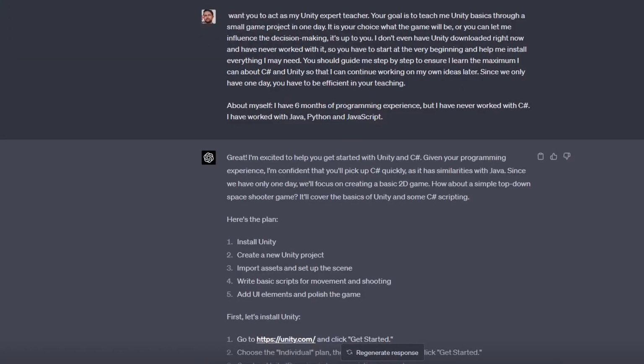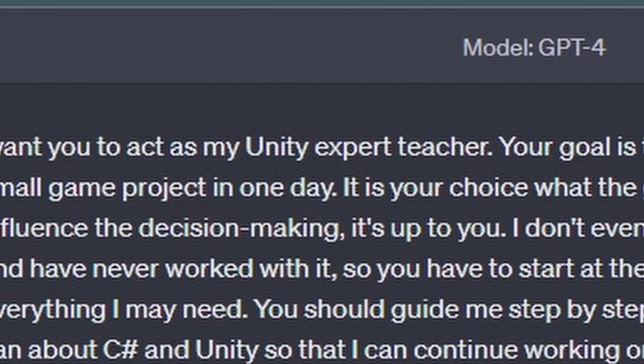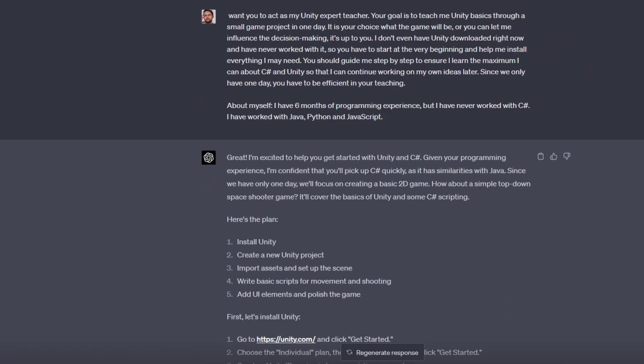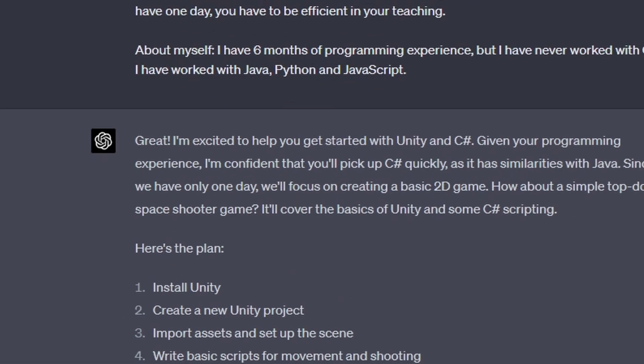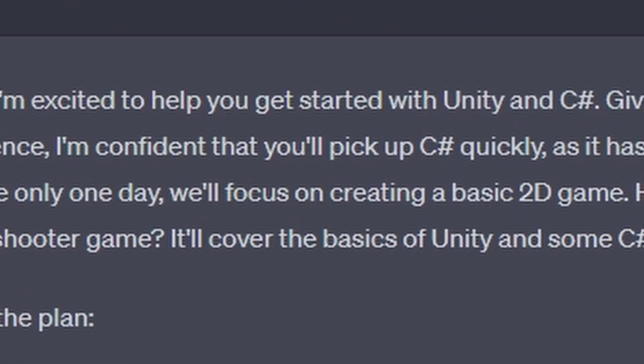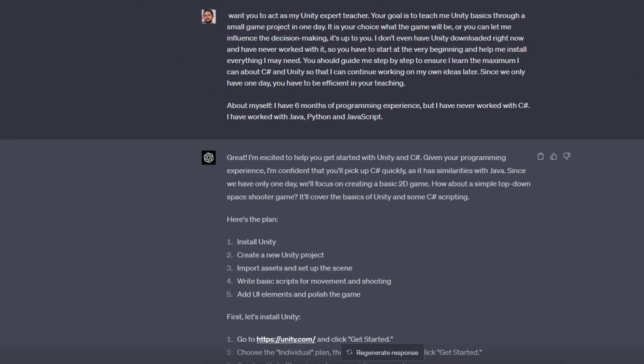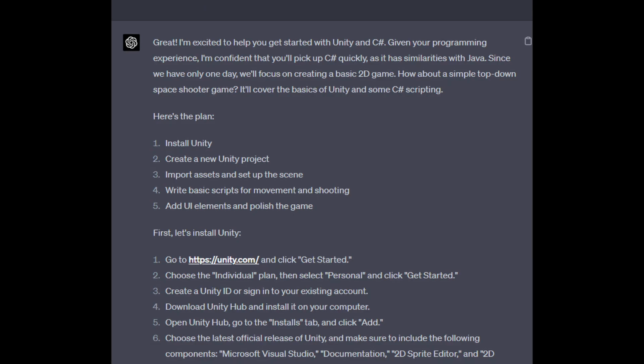I started off by asking ChatGPT to be my expert teacher and to teach me the basics of Unity by making a small game project. I explained to it that I didn't even have Unity installed, nor had I ever worked with C Sharp. I did mention, however, that I had 6 months of programming experience. ChatGPT assured me of its confidence I could pick up C Sharp quickly due to its similarities with Java. Thanks, Teach. It decided on a top-down space shooter game.